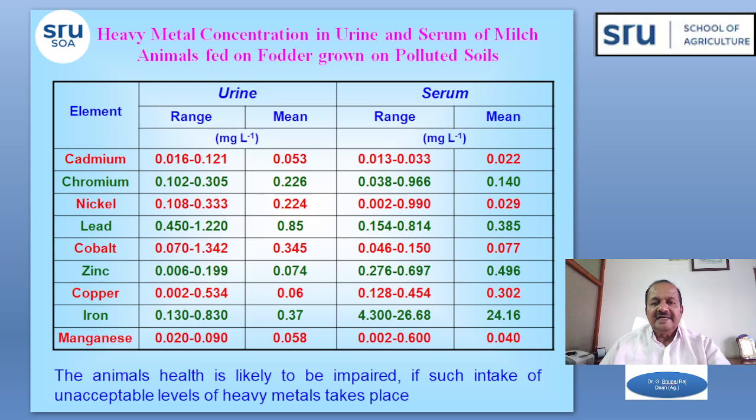Then we have also collected urine and serum samples from the milk animals. It has been observed that, in addition to the milk samples, the heavy metal contents were also recorded in urine and serum samples of the buffalo, and were found to be high, varying in nature. The intake of unacceptable levels of heavy metals is most likely to impair the health of the animals.